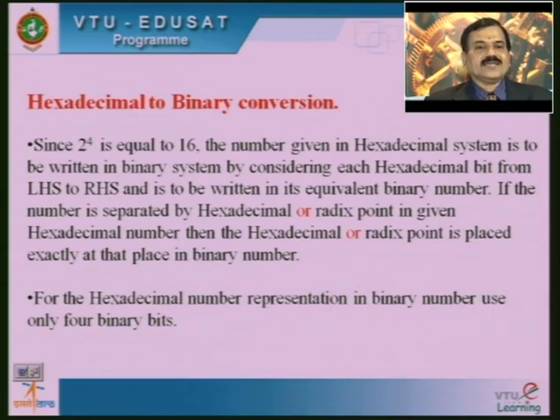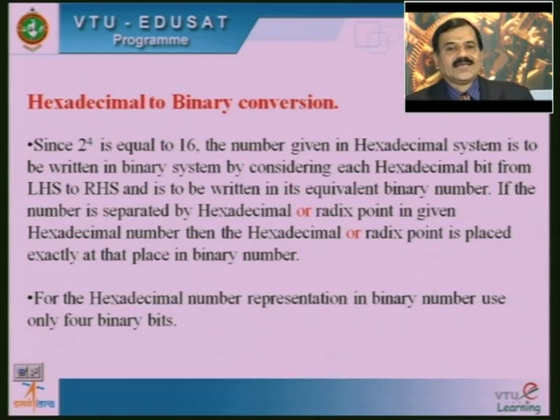If the given hexadecimal number has a radix point, then the radix point is placed exactly at that place in the binary number. For a hexadecimal digit, the representation in binary uses only 4 binary bits.